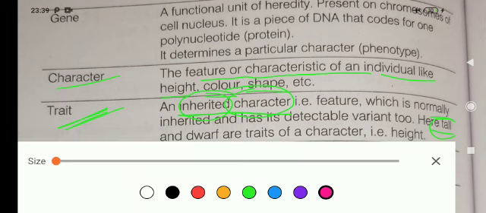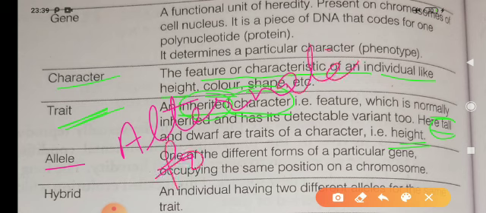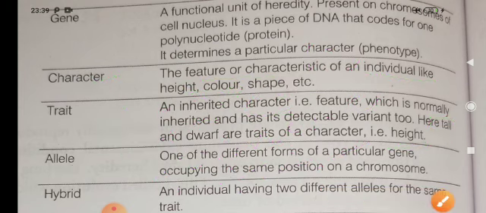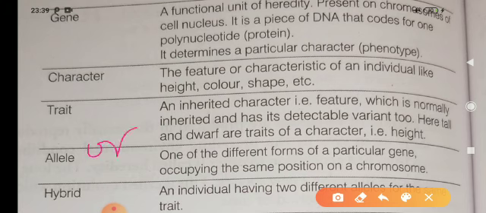Now, next one is allele. What is allele? The alternate form of a character or trait is known as allele or allelomorph. An allele is one of the different forms of a particular gene occupying the same position on a chromosome.